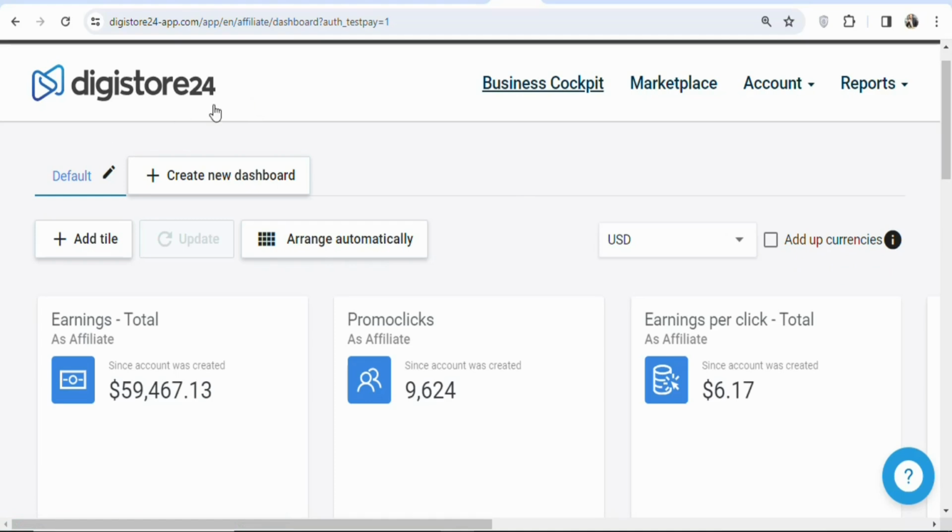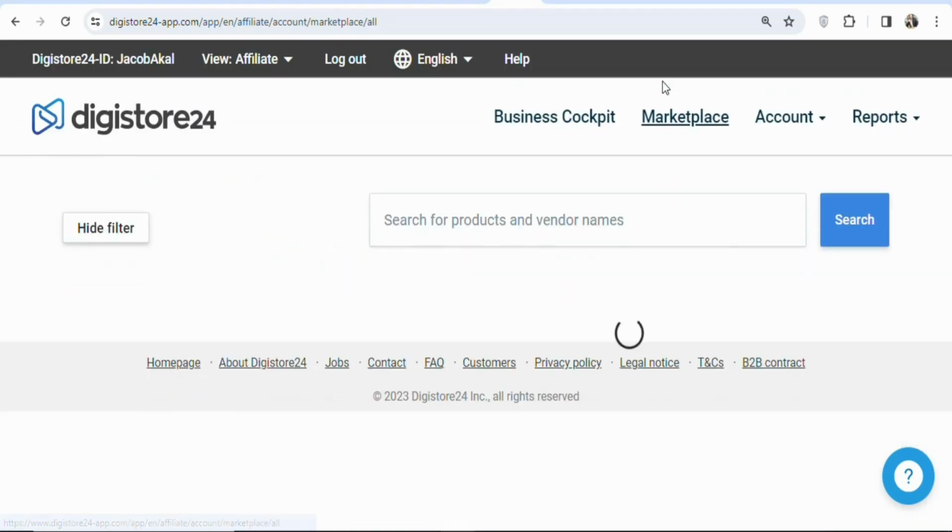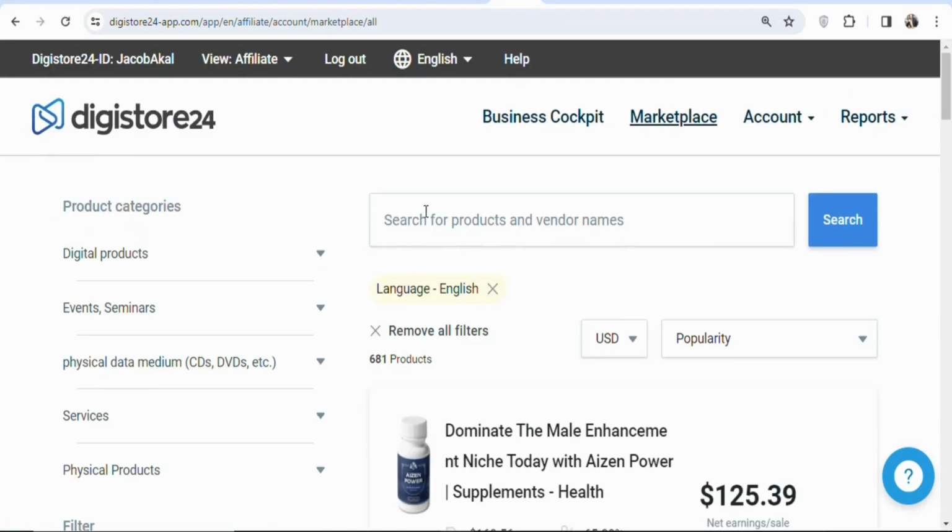So once you create your account on Digistore24 and log in, what you have to do is click right here, Marketplace, so that you can get products to promote. Once you click on the Marketplace, you're going to see a page like this. You can see this is a product that you can promote. If you want to select a specific category, you can come right here. As you can see, digital products.